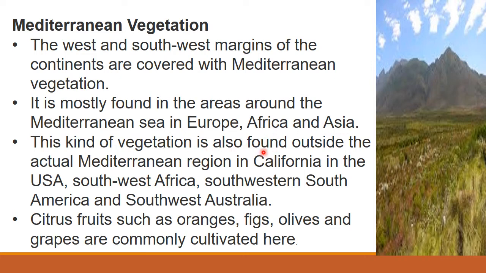Okay, this kind of vegetation is also found outside the actual Mediterranean region, in California in the USA, Southwest Africa, Southwestern South America and Southwest Australia. Then citrus fruits such as orange, figs, olives and grapes are commonly cultivated here.